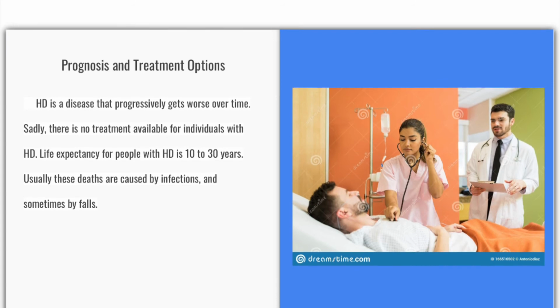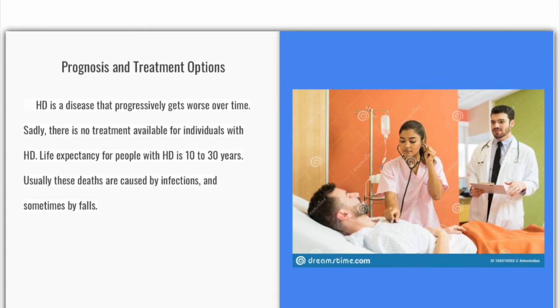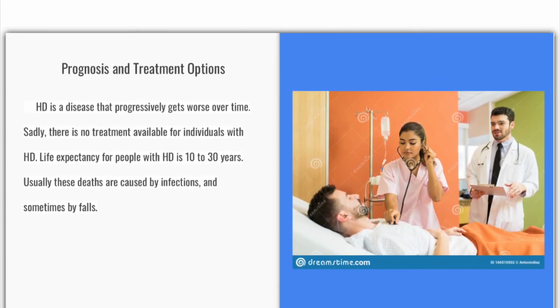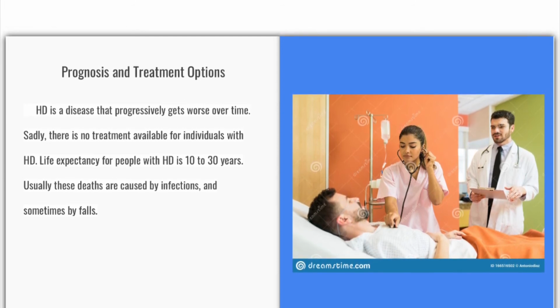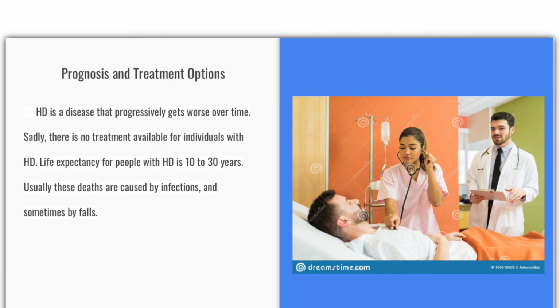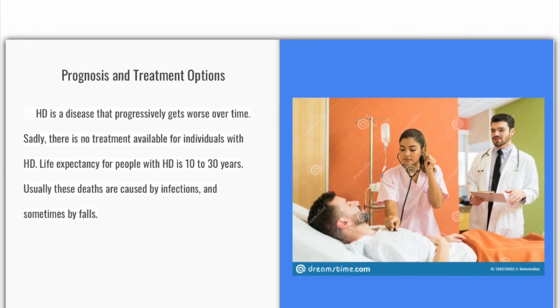Prognosis and treatment options. HD is a disease that progressively gets worse over time. Sadly, there is no treatment available for individuals with HD. Life expectancy for people with HD is 10 to 30 years. Usually these deaths are caused by infections and sometimes by falls.